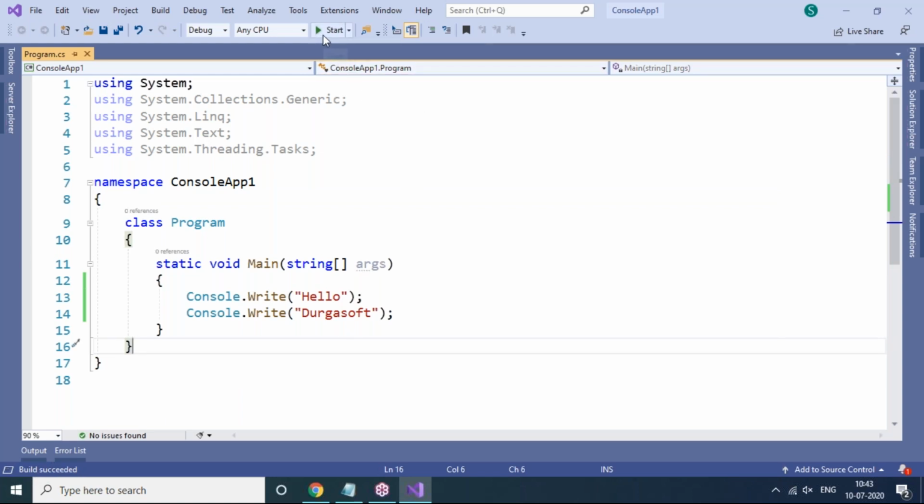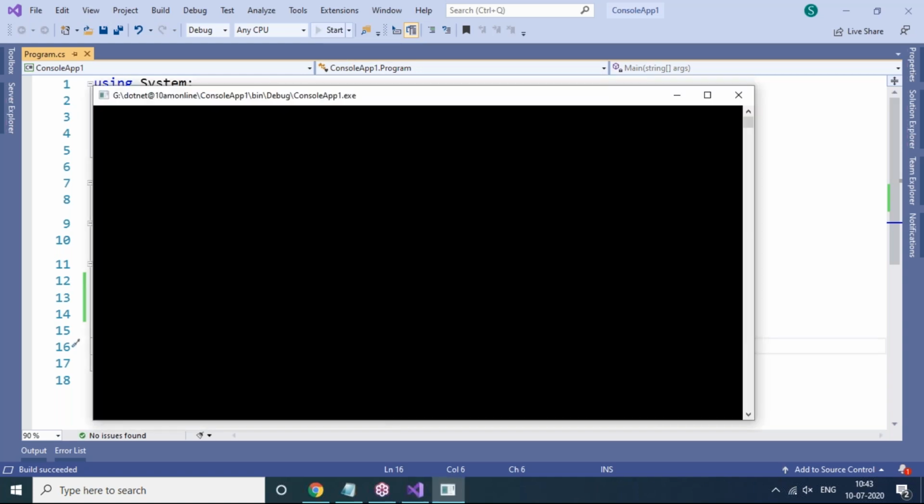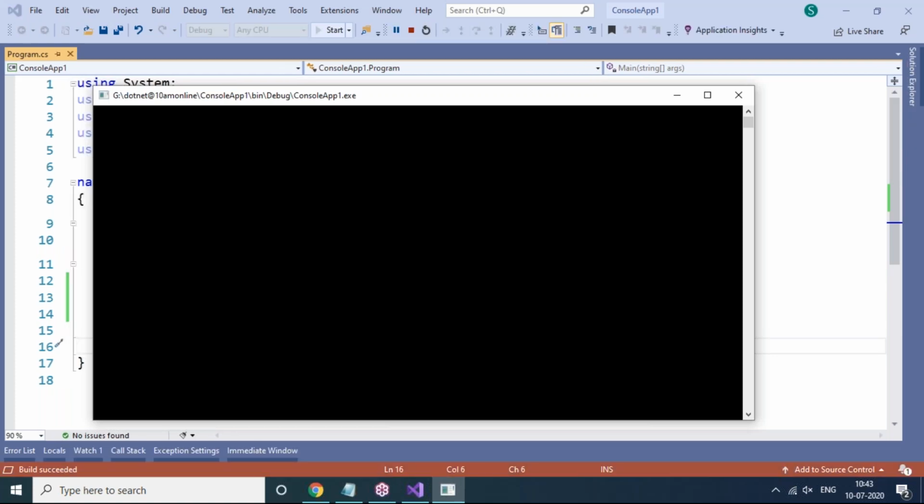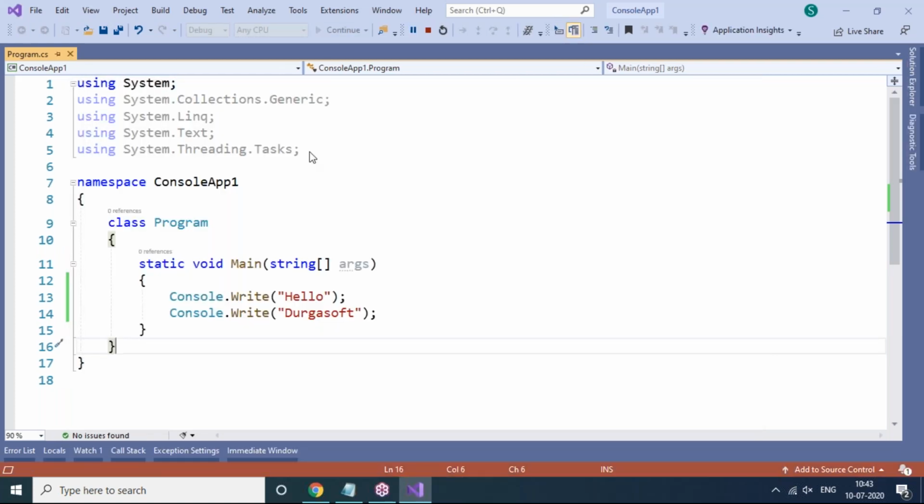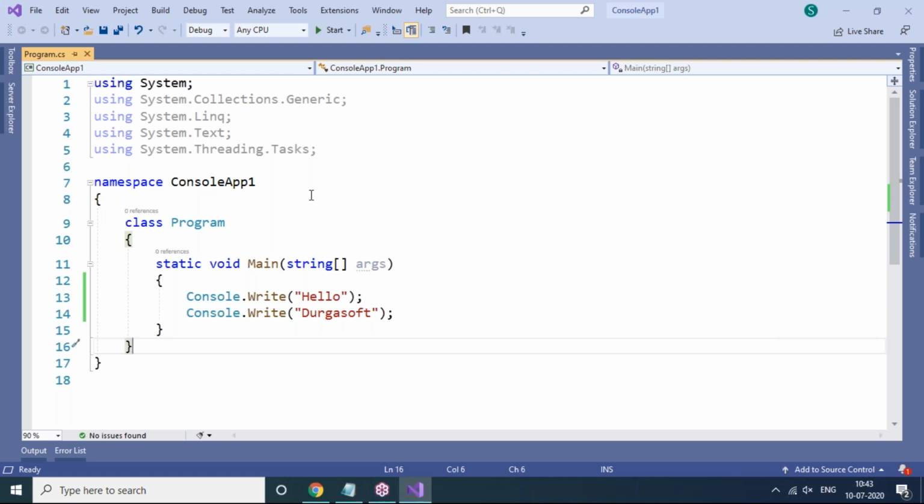But next, if you want to run this, then you can click on the Start option, or else press F5 from your keyboard, F5. Now you can see we got an output, but observe carefully. As soon as we click on the Start button, it will come and go. So our output screen is not going to stay back. To make our output screen stay, we have to use the Console.Read method.